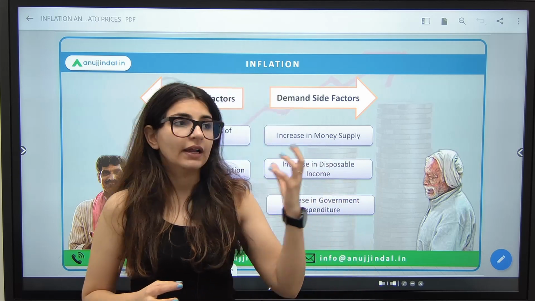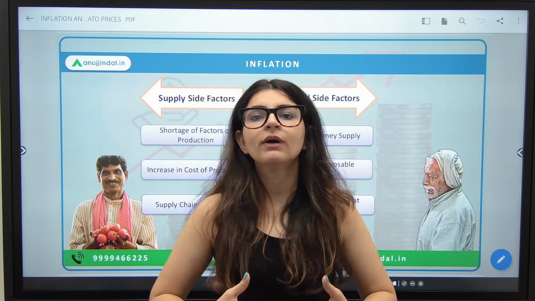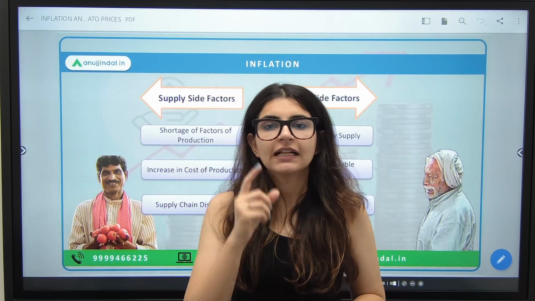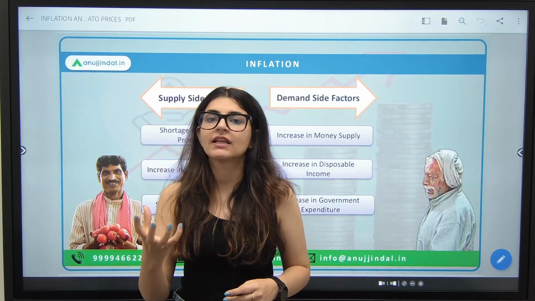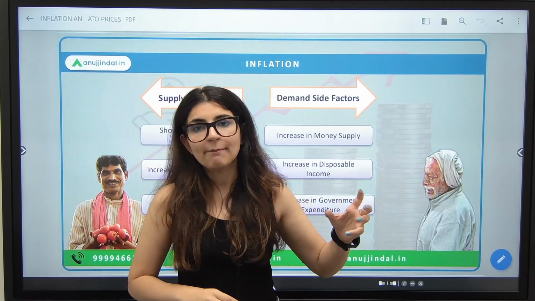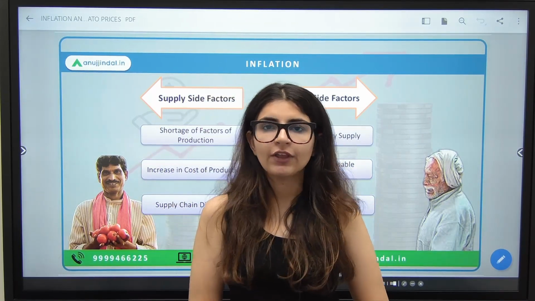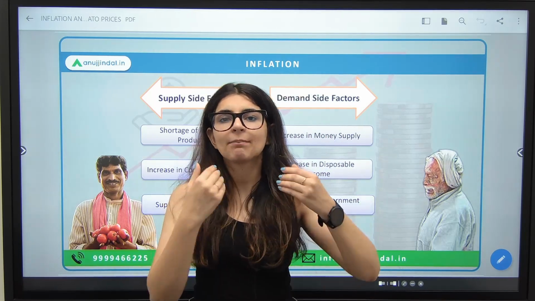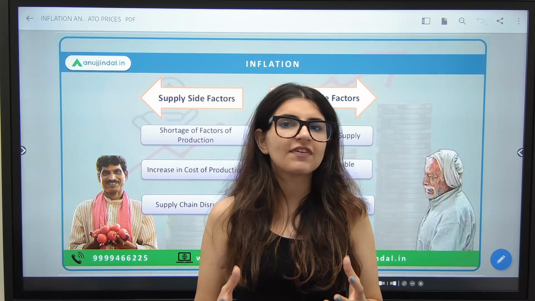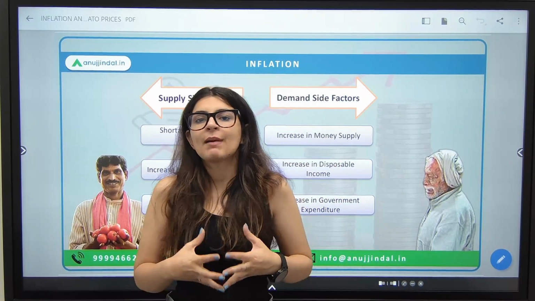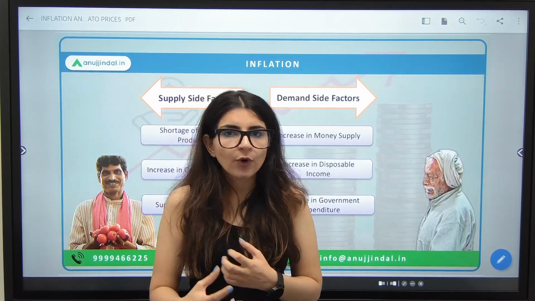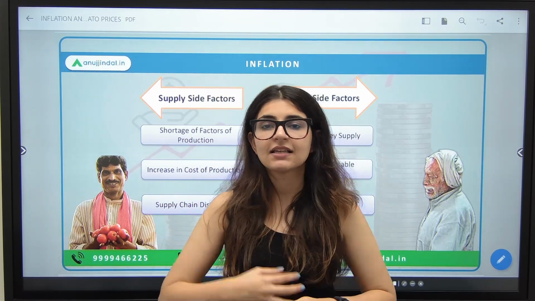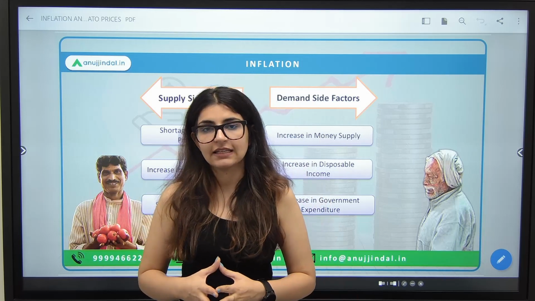What happens in demand side factors is जब consumer ज़्यादा goods demand करता है, when the consumer increases their demand, that is when the price of goods and commodities also increase. For example, there is an increase in the money supply in the economy, which means let's say RBI is printing more currency or RBI is supplying more rupees in the economy through its various measures. जब लोगों के पास पैसा होगा, इकोनॉमी में पैसा है, बोरोइंग होगी, ज़्यादा बोरोइंग होगी तो डिमांड ज़्यादा होगी. When demand increases, that is when the prices of goods and services increases.